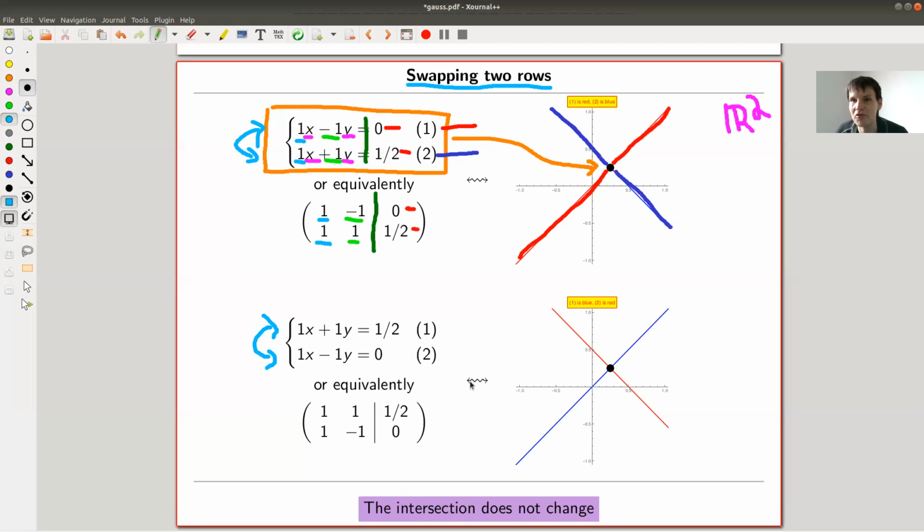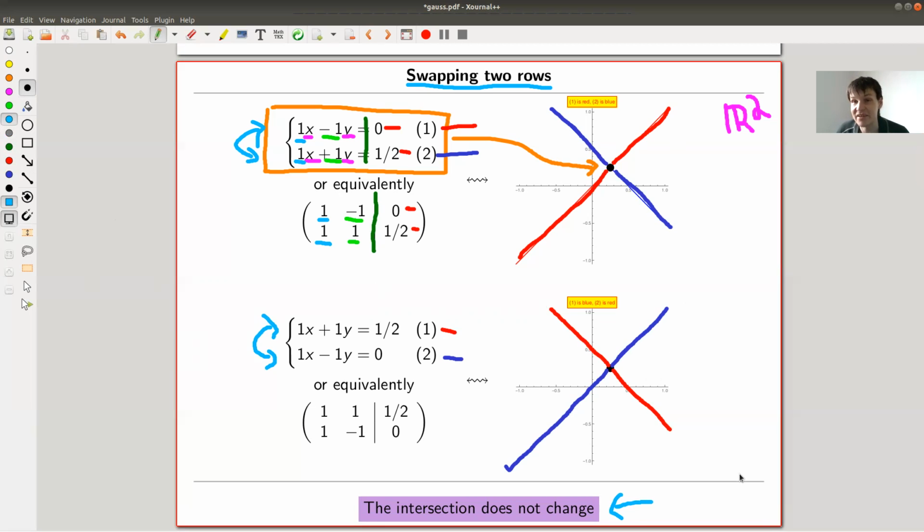Since each row corresponds to just a line, in this case in R2, all I've done is basically swap the colors of the lines. So this is now the second one, the blue one, and this is now the first one, the red one. And of course I haven't done anything from the viewpoint of the intersection.